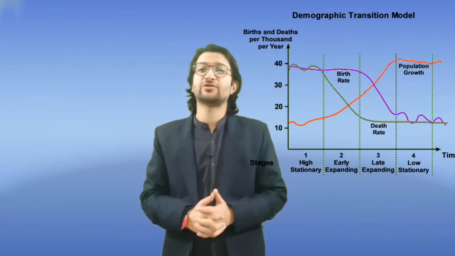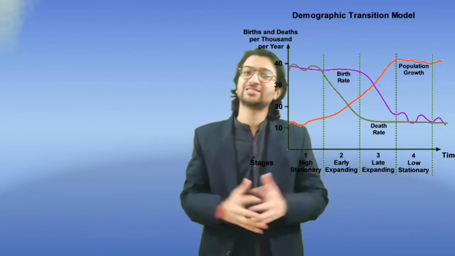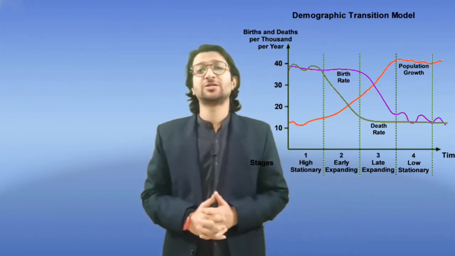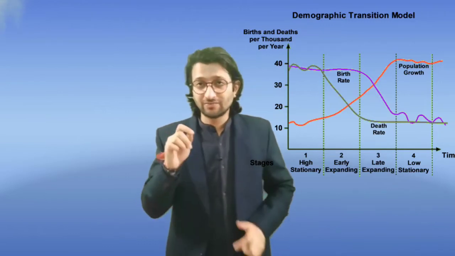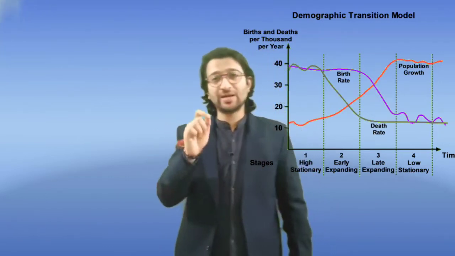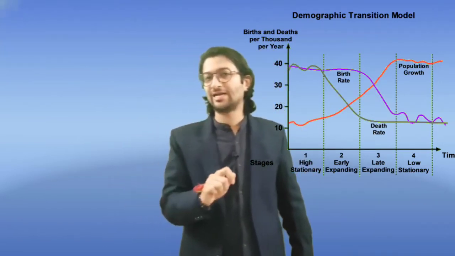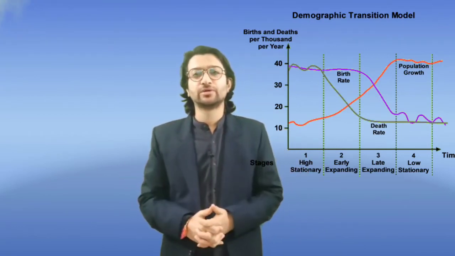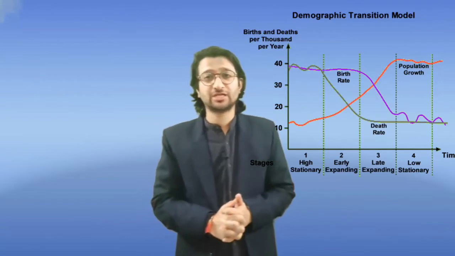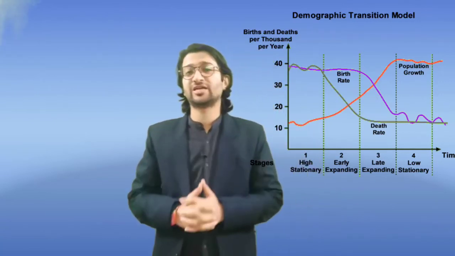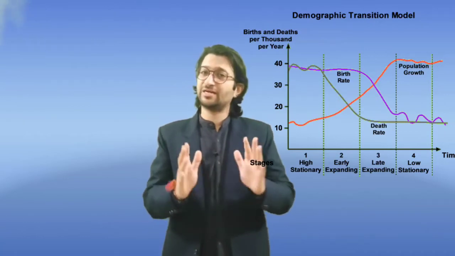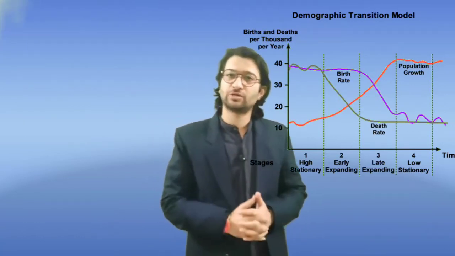Government will be launching various kinds of schemes. Government will be augmenting its healthcare facilities, right? For example, India's Janani Shishu Suraksha Yojana was formulated to bring down infant mortality rate and maternal mortality rates, and therefore life expectancy improved. This stage corresponds to the stage of high population growth or population explosion because death rate has significantly reduced, whereas birth rate will remain the same as compared to the previous stage.